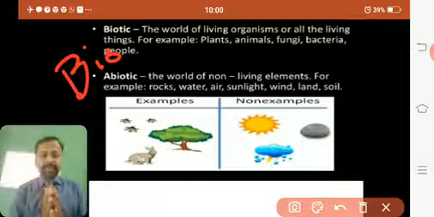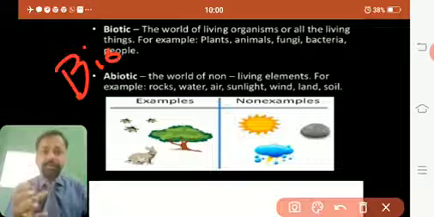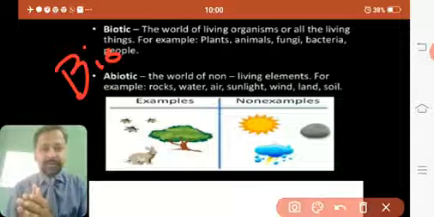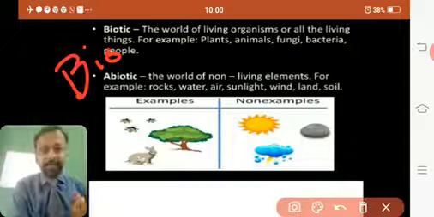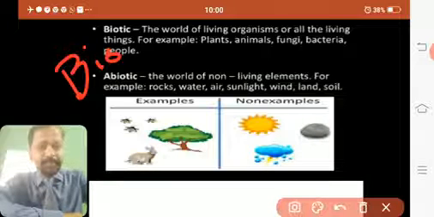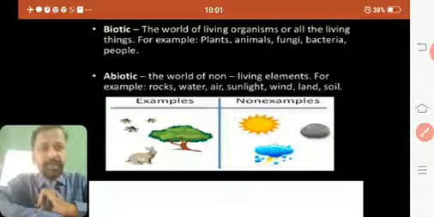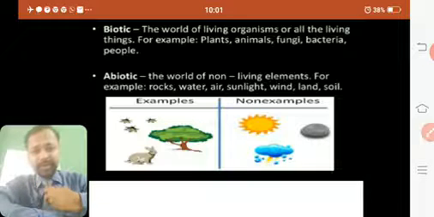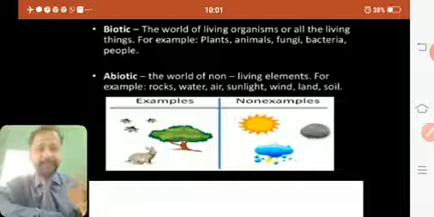So the components can be classified on the basis of life. Those components which have life are called biotic components of environment, and those which do not have life are called abiotic components of environment. Now we'll see the definitions. Biotic, the world of living organisms or all the living things. For example, plants, animals, fungi, bacteria, and people like human beings. They are all biotic components of an environment.